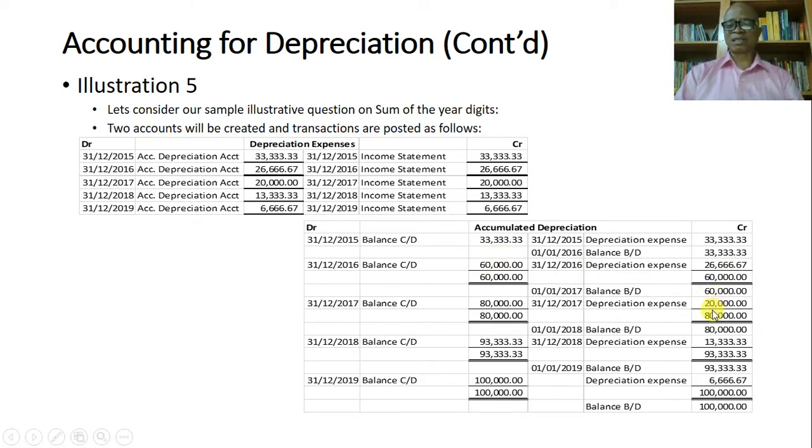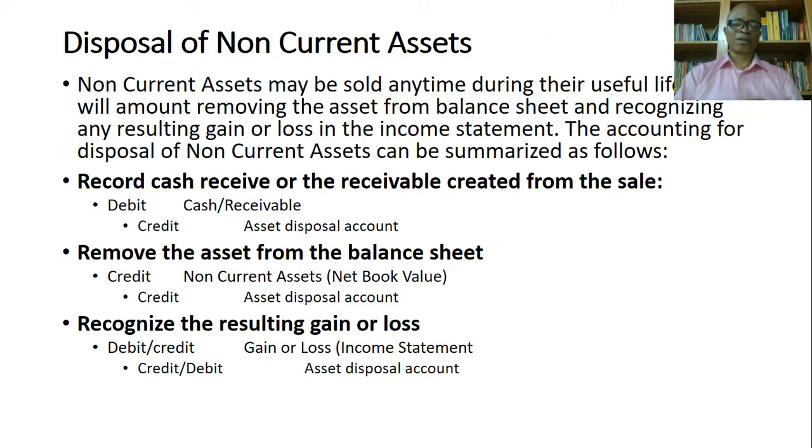The depreciation charge for 2017 is 20,000. You add it to it, that gives you 80,000. That one is also carried down and then brought down here. And you have depreciation expense for 2018, which we have been debiting to the different years in the depreciation expense account. So you also have 93,000 as the balance, and then it's also brought down. So on and on until you arrive at the last year and you have 100,000. So it means that at the end of the fifth year, this particular asset has been fully depreciated. So that is the way to account for it.